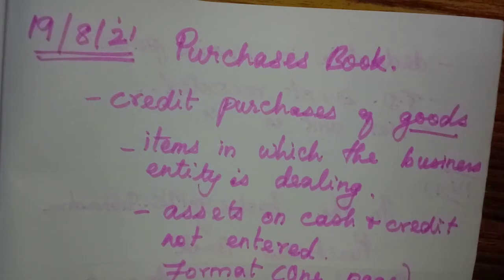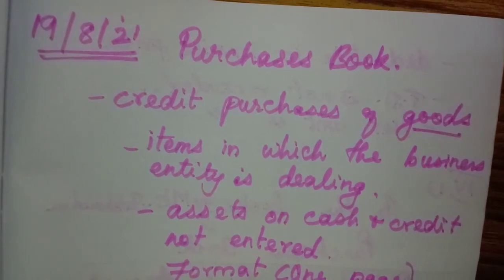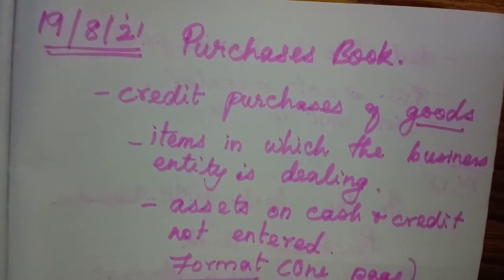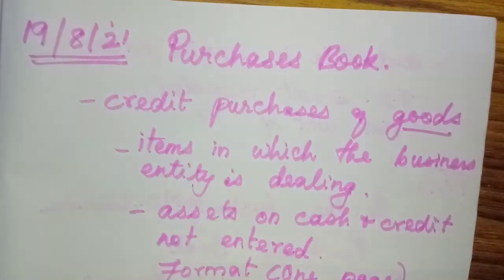What are the subsidiary books? Cash book, purchases book, sales book, purchase returns book, sales returns book, bills receivable book, bills payable book. Any transaction that cannot be entered in these books will be entered as journal. They are called journal proper. We have many benefits in that, which we studied yesterday. So today we are going to learn about the purchases book. That is the first subsidiary book.